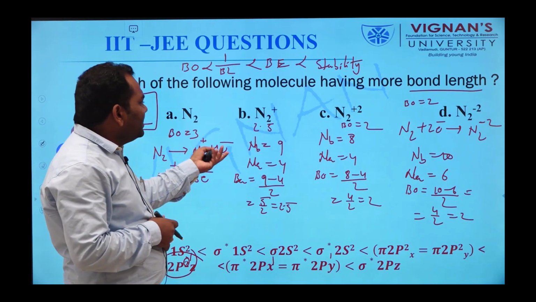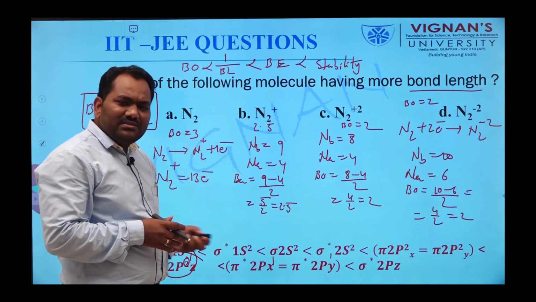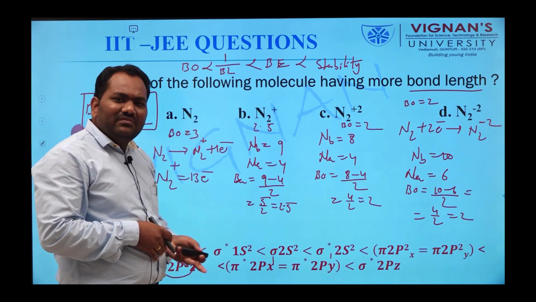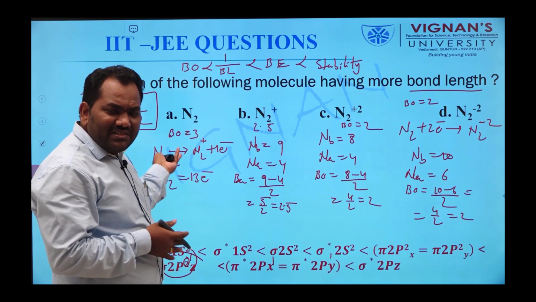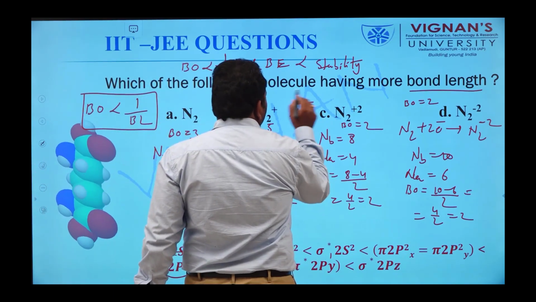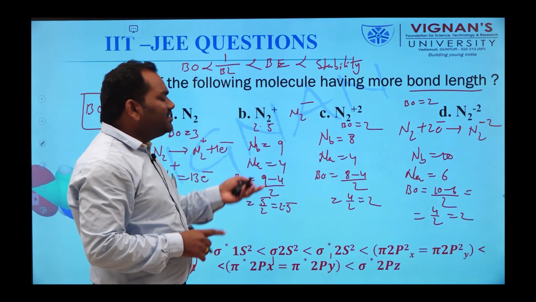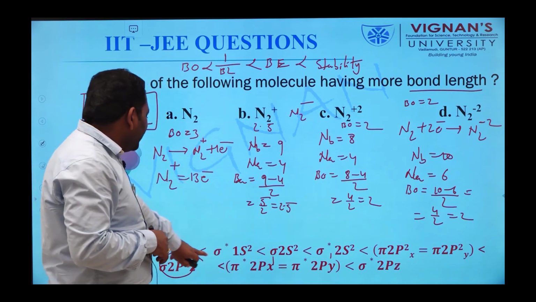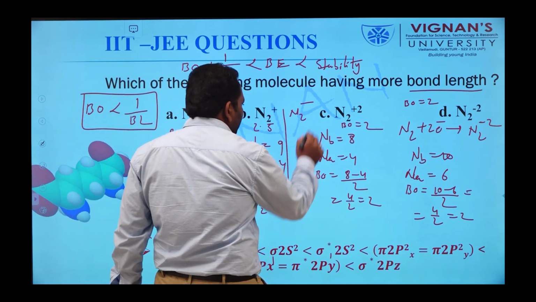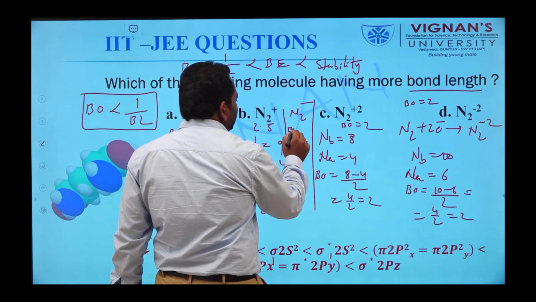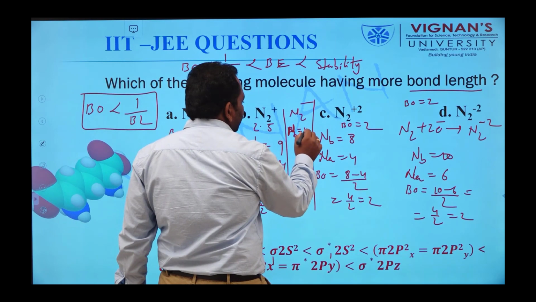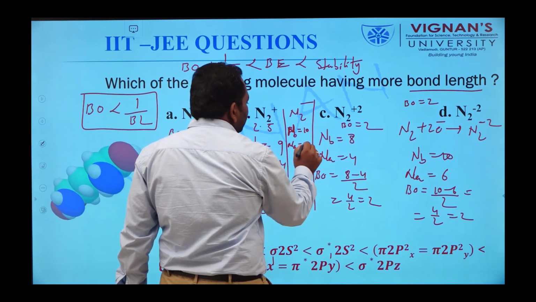We can also calculate the bond order of N2 minus, if the question gives it instead of one of the molecules. For N2 minus, we simply add 1 electron to the anti-bonding orbitals. So the number of bonding electrons Nb is equal to 10 and Na is equal to 5.